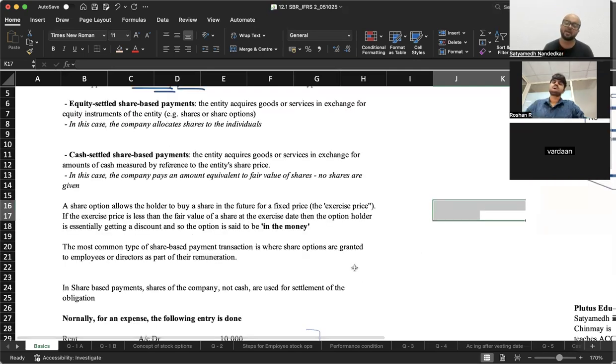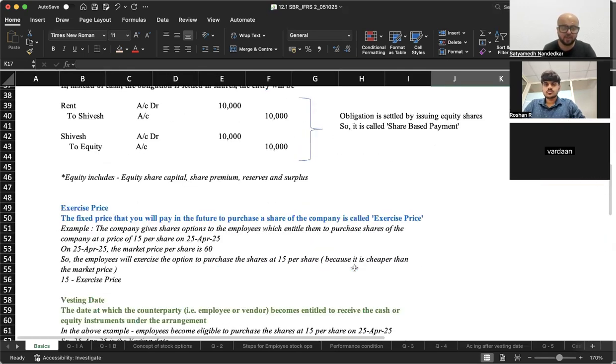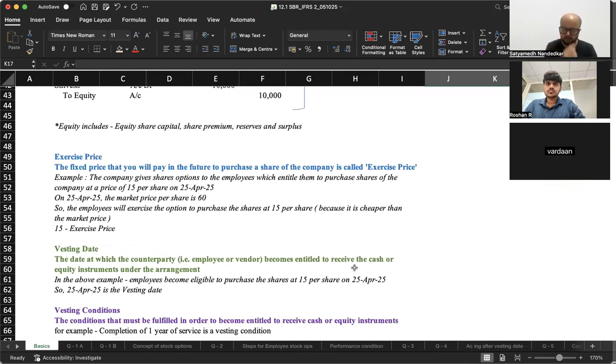Now, there are a couple of terms that you need to understand with respect to share-based payments. First one of which is the concept of exercise price. Exercise price is also called strike price. What is exercise price? Suppose I tell you that, Roshan, if you work with me for 2 more years, then at the end of 2 years, I will give you an option to purchase shares of the company at a price of 50 rupees per share. So what amount will you pay to purchase the share? You will pay 50 rupees to purchase a share. That 50 is your exercise price, the amount that you will pay in the future to purchase a share.